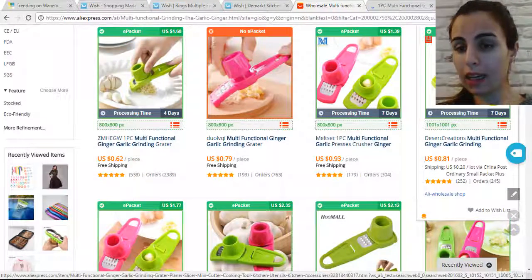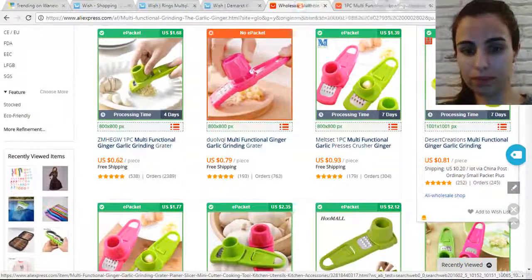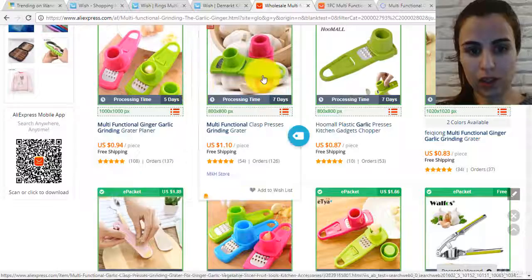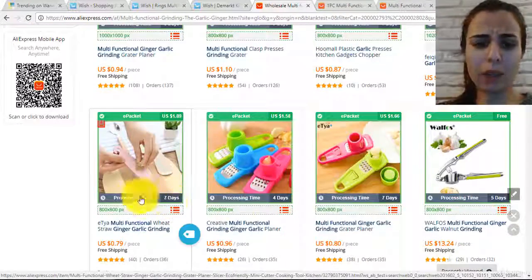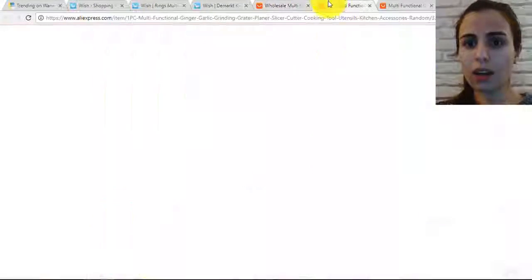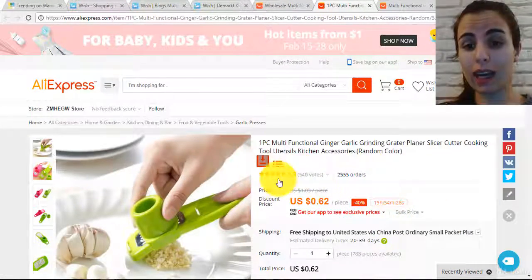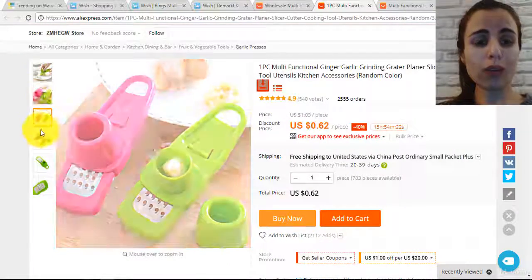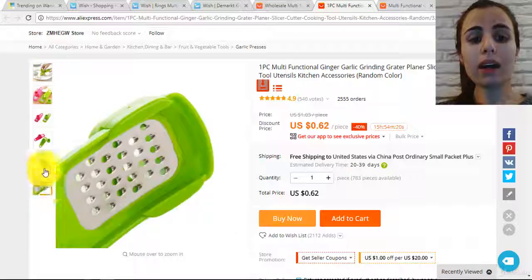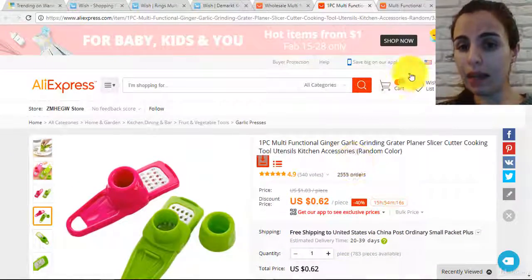I'm going to check another item. For example, we can go for this one. What else can we go for? We can pick any one of them. Okay. So now I have this one, for example. It has a very good rating, 4.8. It has a very good number of orders. There are many photos, so we can work with them to market our products. It has an e-packet. Let's check.